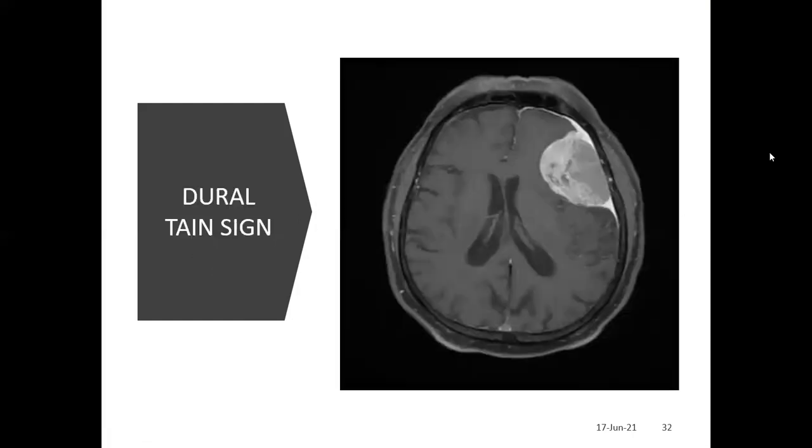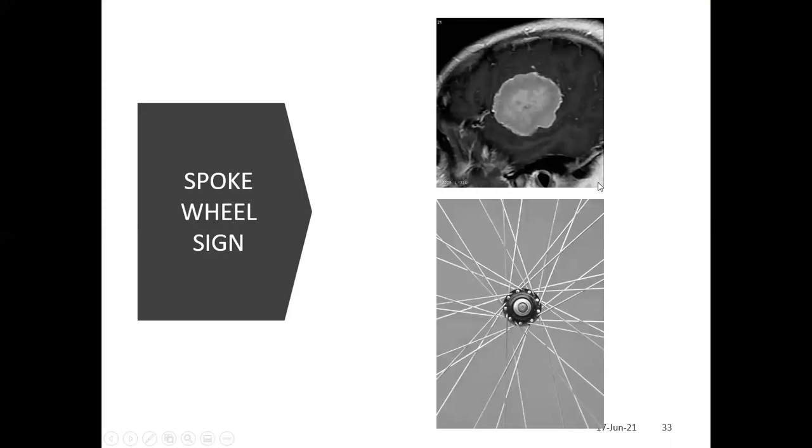Dural tail sign: if it is along the edges of the brain, you can see this is the dural tail sign. That also enhances. So this is called the dural tail sign. Spoke wheel sign: as you know, it is very vascular, and it appears according to the vascular supply. You can see a spoke wheel appearance, so it is called the spoke wheel sign.